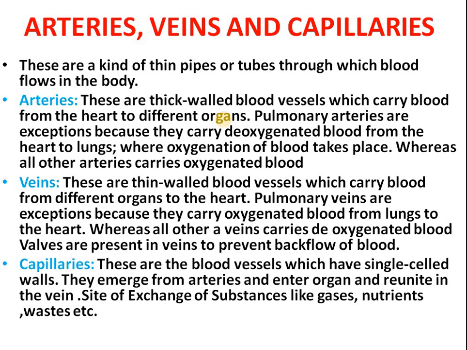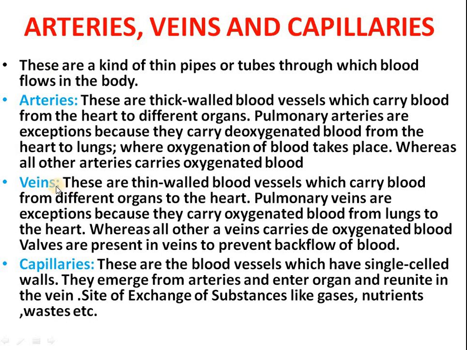But there is an exception. There is the pulmonary artery which carries deoxygenated blood from the heart to the lungs, whereas all the other arteries carry oxygenated blood. So this must be clear: all the arteries carry blood from the heart to different organs. Secondly, arteries always carry oxygenated blood. Third point, the exception is the pulmonary artery, which carries deoxygenated blood from the heart to the lungs.